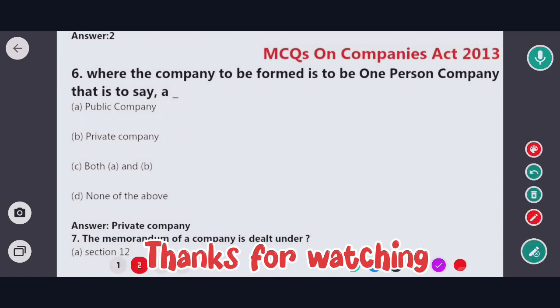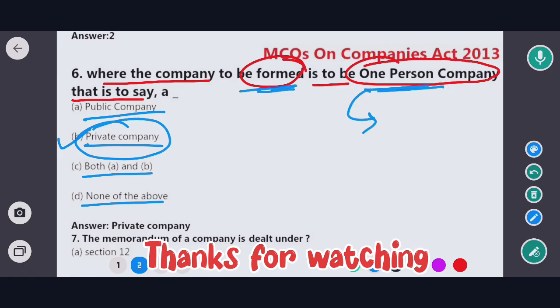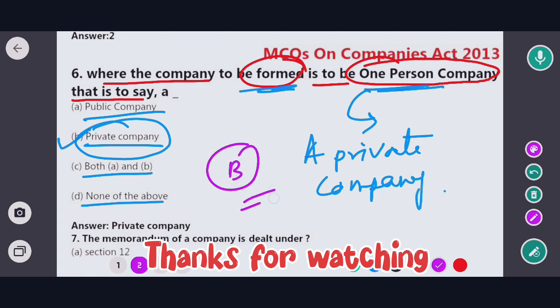Next question is where the company to be formed to be one person company. Okay, that is to say, the options are public company, private company, both A and B, none of the above. So in this case the correct option would be option B, that means private company. That means when a company is formed to be one person company, then in that case that company is called a private company. Okay, so in this case the correct option would be option B. Okay, so now into next question.